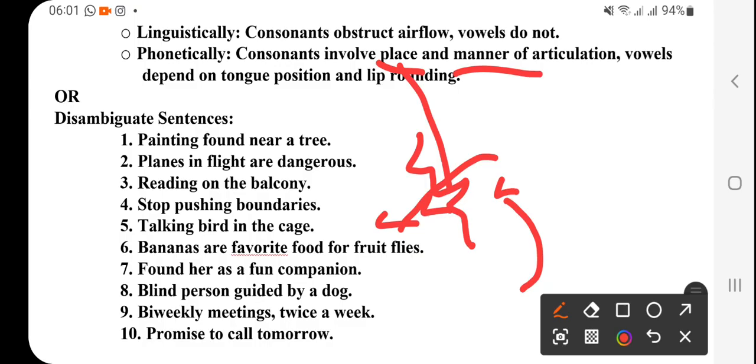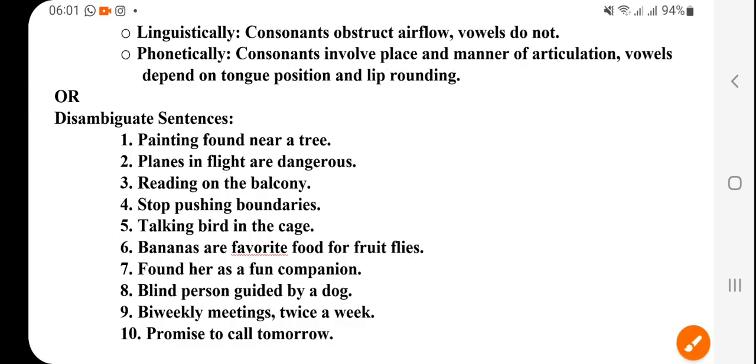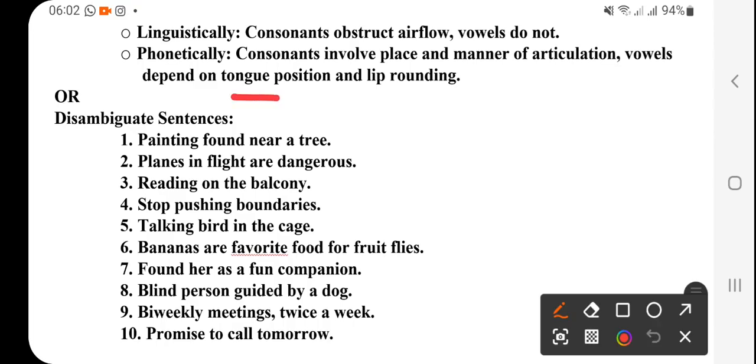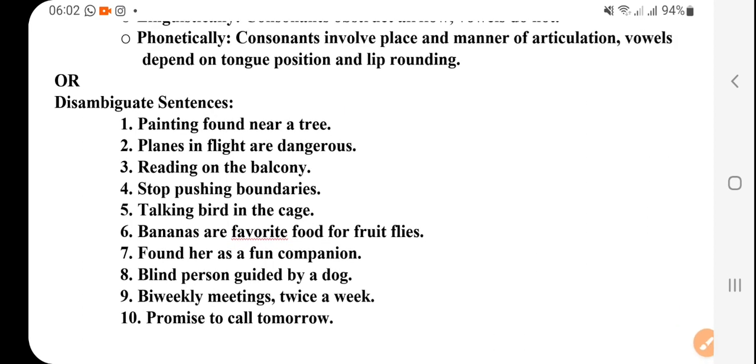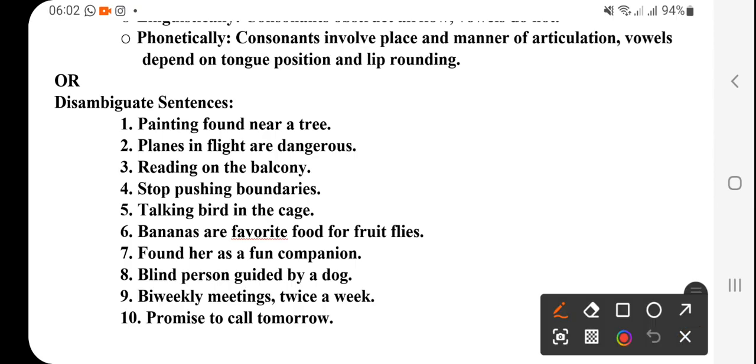Vowels depend on tongue position and lip rounding, which is very important, because sometimes our lips are rounded, sometimes open, sometimes closed.